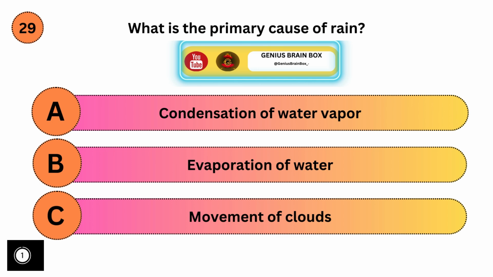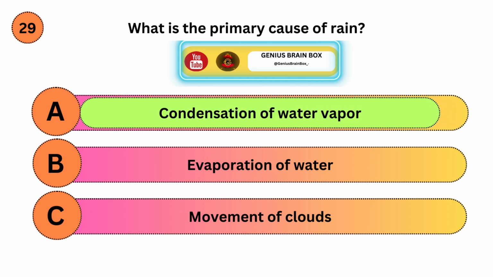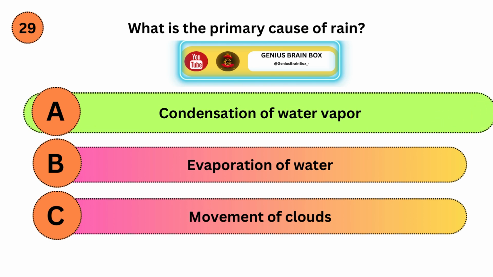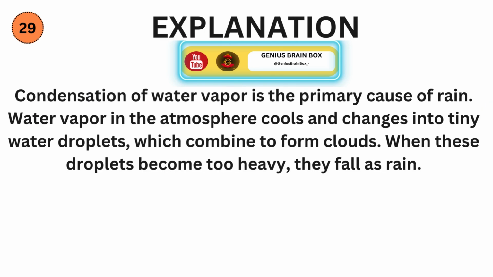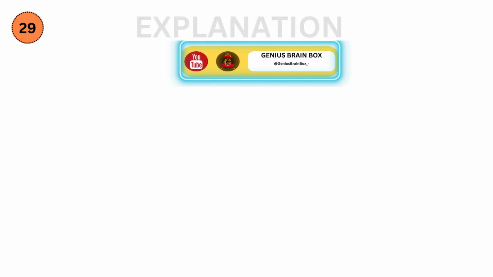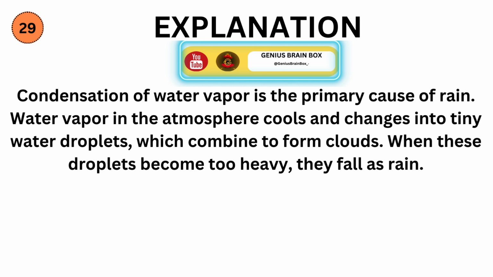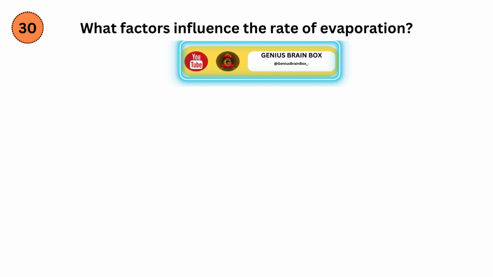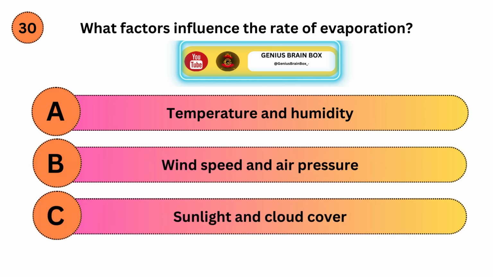Correct answer is A. Explanation. Condensation of water vapor is the primary cause of rain. Water vapor in the atmosphere cools and changes into tiny water droplets, which combine to form clouds. When these droplets become too heavy, they fall as rain. What factors influence the rate of evaporation? Option A, temperature and humidity. Option B, wind speed and air pressure. Option C, sunlight and cloud cover.